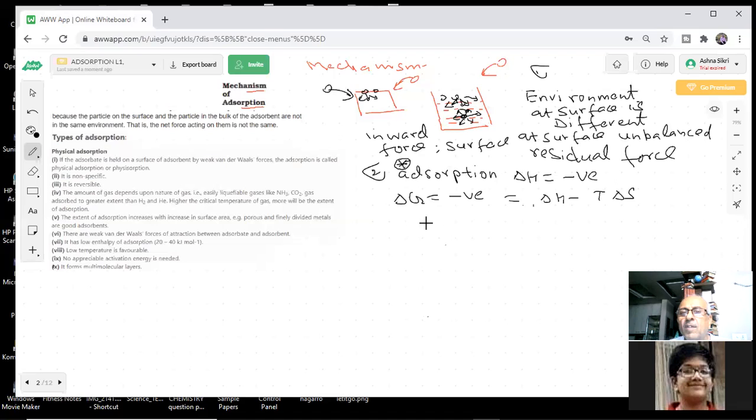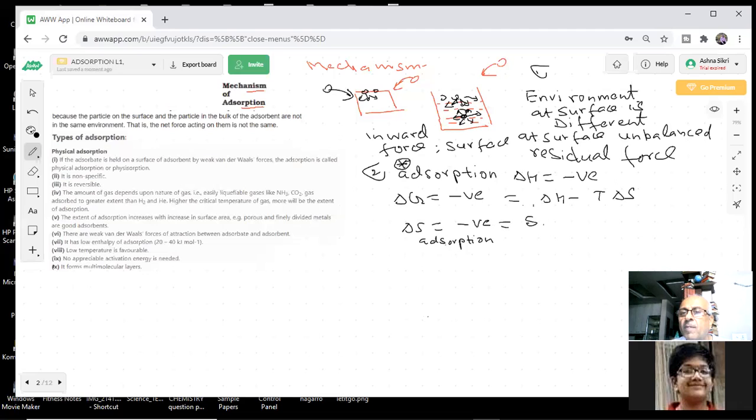What is delta S here? Positive or negative? For adsorption, delta S is negative. This is a very important question. They asked it, what are the signs of delta H and delta S for the adsorption? I discuss many questions which are given, so you should know what we talk about. Delta S of adsorption is negative.